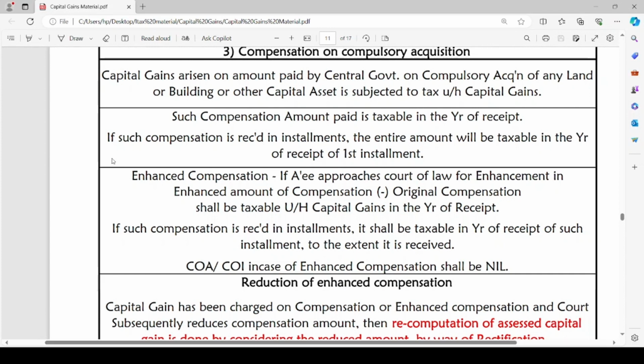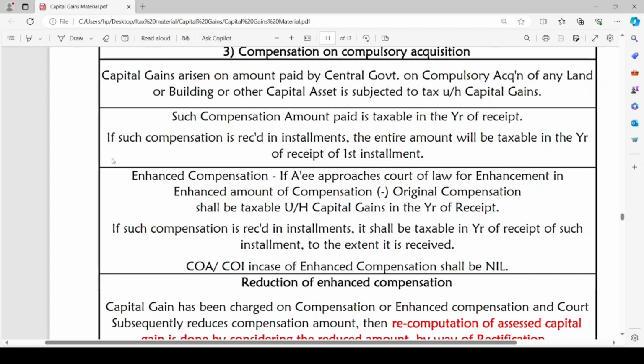If the assessee approaches a court of law for enhancement, the enhanced amount of compensation minus original compensation shall be taxable under the head capital gains in the year of receipt of such enhanced compensation. If such enhanced compensation is received in installments, it shall be taxable in the year of receipt of such installment to the extent it is received only.